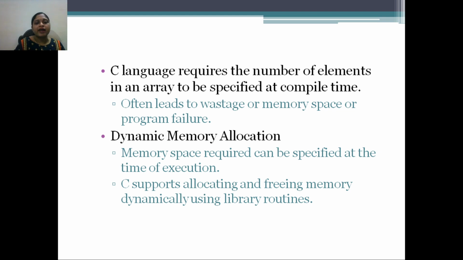Memory space required can be specified at the time of execution. We know that when you write a program, there are 2 steps. First we write a program, we compile that program, so the compiler comes to know what code is in that program and whether there are any errors present or not. If errors are not present, you can successfully execute the program.